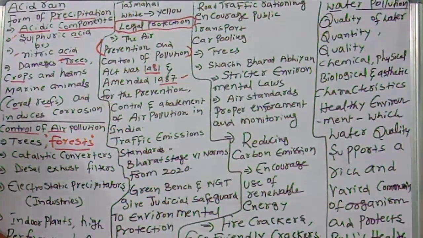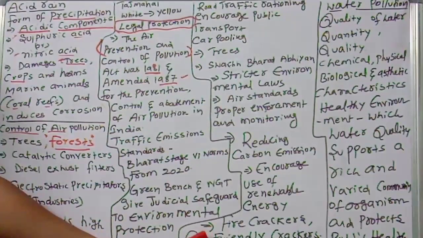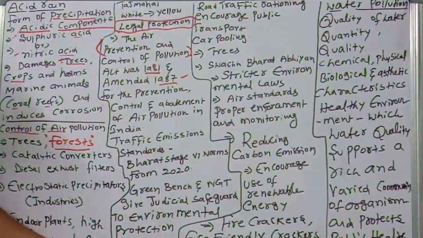Firecrackers: children in the Diwali festival use many firecrackers, and the chemicals cause more pollution. So what we have to do is limit the sale of firecrackers and develop eco-friendly crackers. Also, make environmental impact assessment mandatory. Like this, we can at least control air pollution somewhat. Okay, children, so like that, air pollution is there.